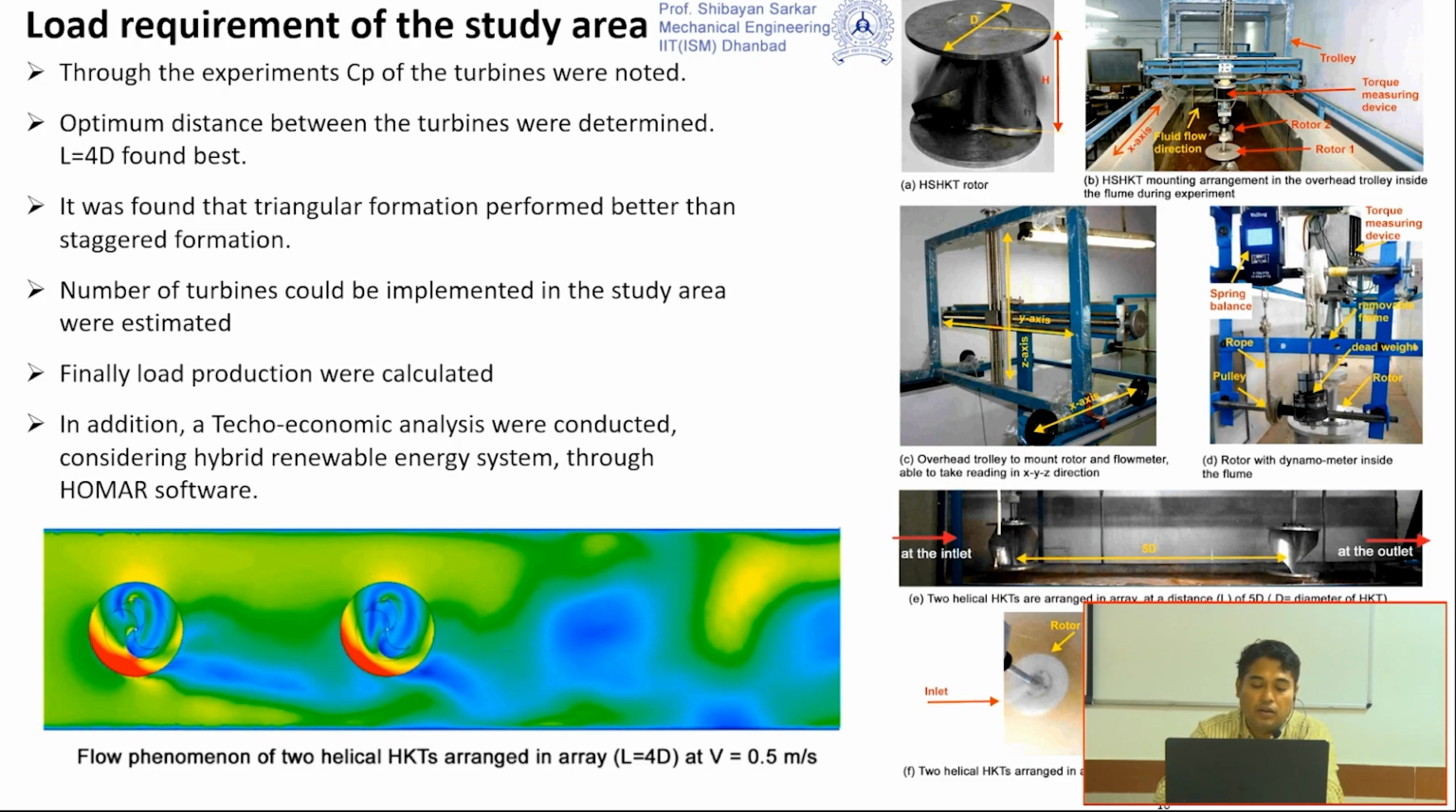so that we can find out what minimum gap we need to keep. So we kept the distance from 2.5D to 5.5D, almost 2.5D, 3D, 3.5D, 4D, 4.5D, 5.5D, such things, and D is the diameter of the turbine. In this manner, we tried to increase or decrease the distance, and we tried to find out at what distance the two turbines give the best result.